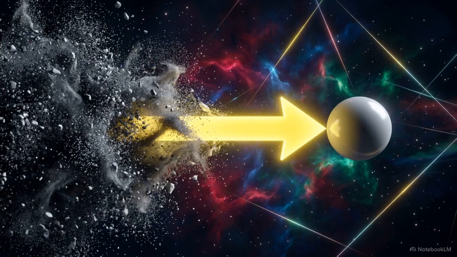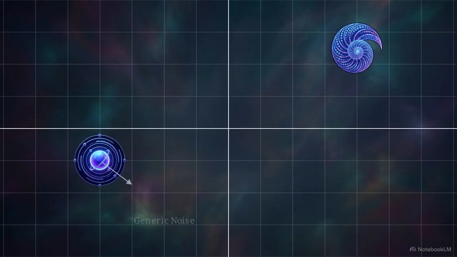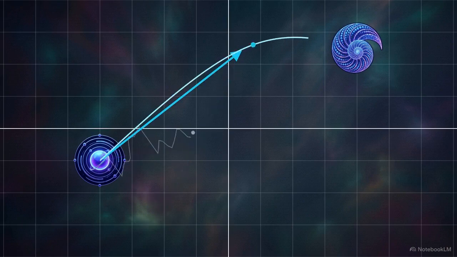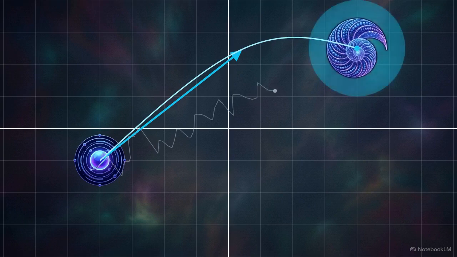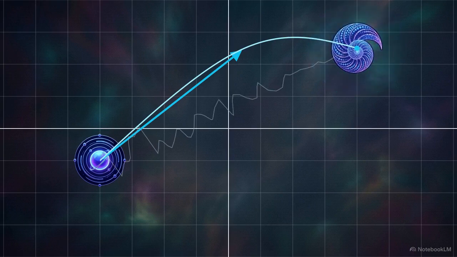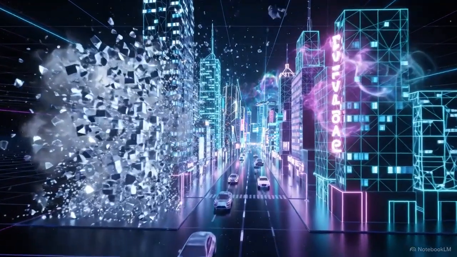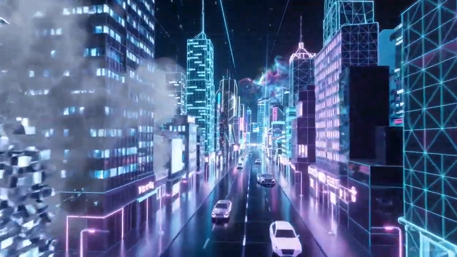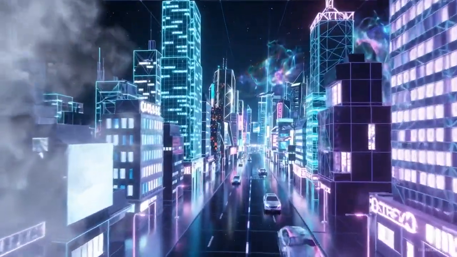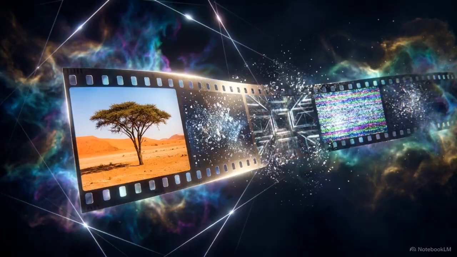To solve the gravity problem, researchers use a technique called classifier-free guidance. The AI calculates paths for generic noise and your prompt, then subtracts the generic path, forcefully amplifying your signal. This shortcut avoids hundreds of random, bumpy steps, calculating a smooth, rapid trajectory directly to the exact data distribution. Combining a linguistic map with this deterministic guidance creates a tool capable of resolving highly specific concepts out of pure static in seconds.